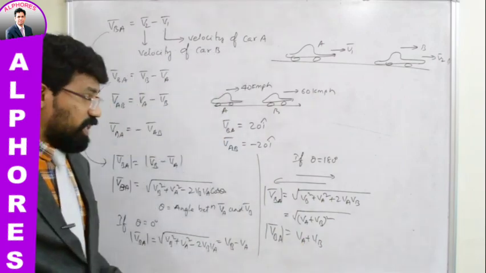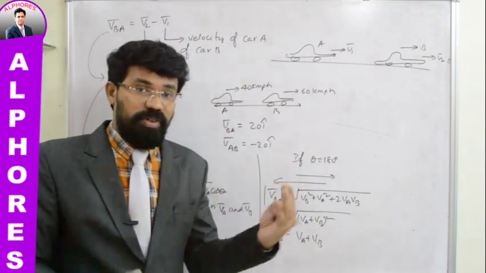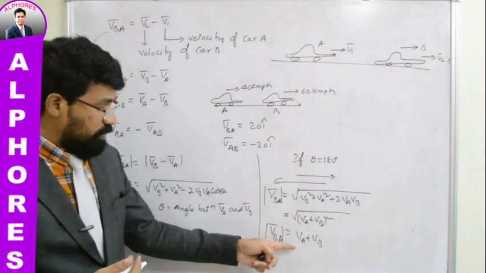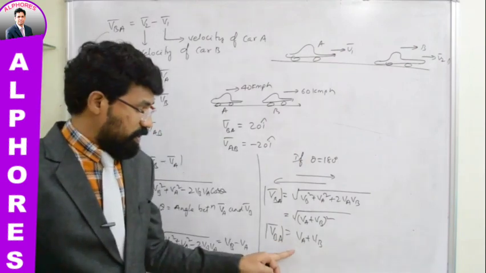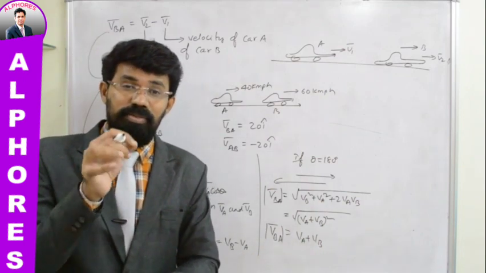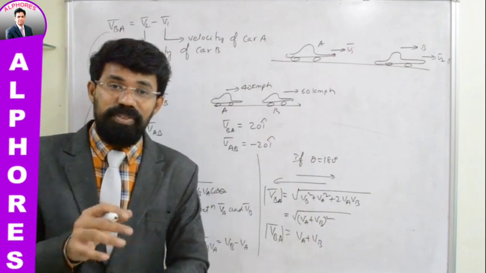So the relative velocity magnitude in this case, when both are approaching each other, traveling in opposite directions along the same straight line, is equal to the sum of the individual velocities.